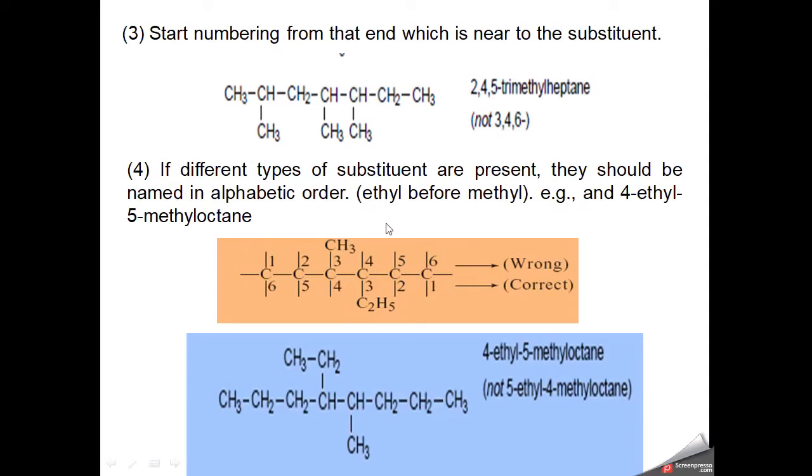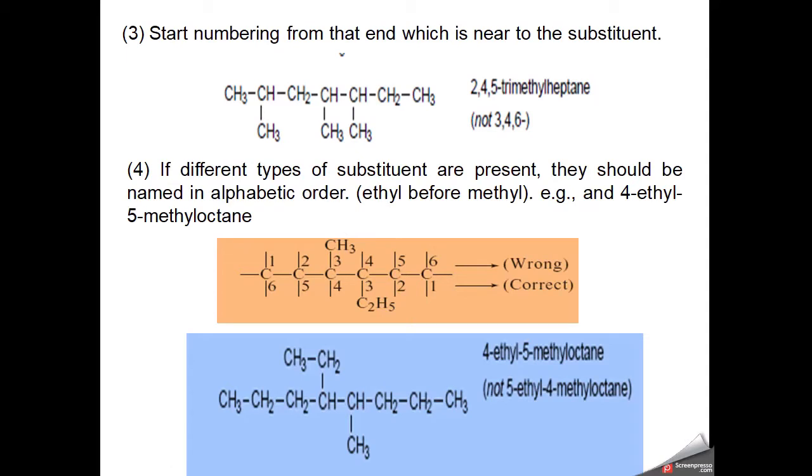So first of all, we select the longest chain. We have 6 carbon atoms. We can start numbering from 1, 2, 3, 4, 5, 6 or from the other end. Now you can find that both substituents are present at number 3, whichever side we start the numbering.